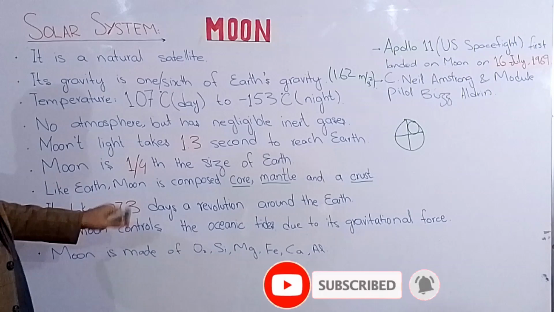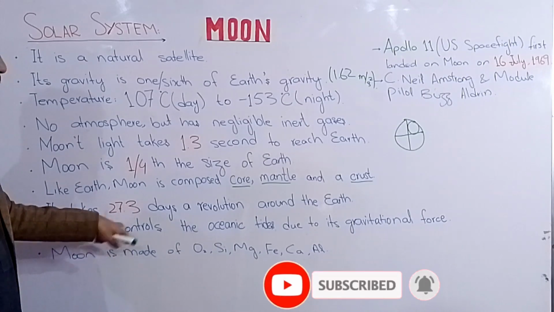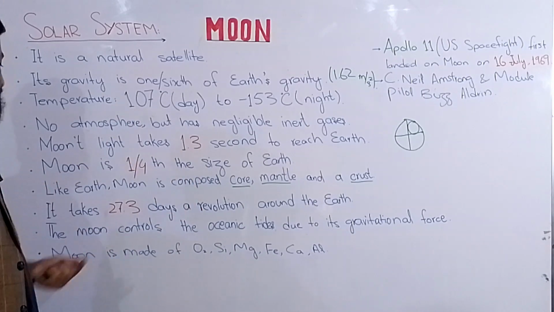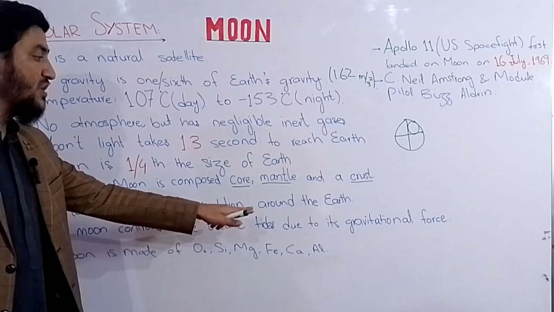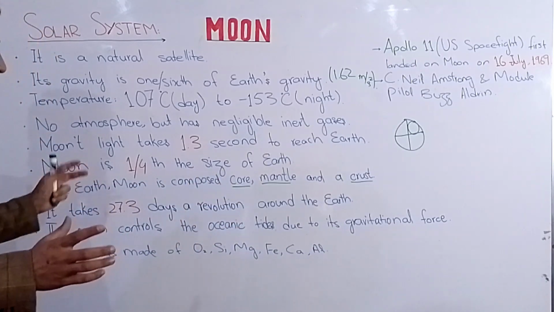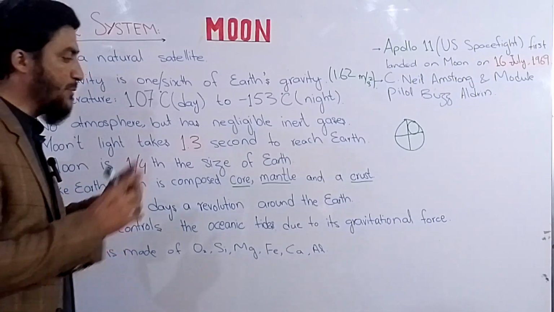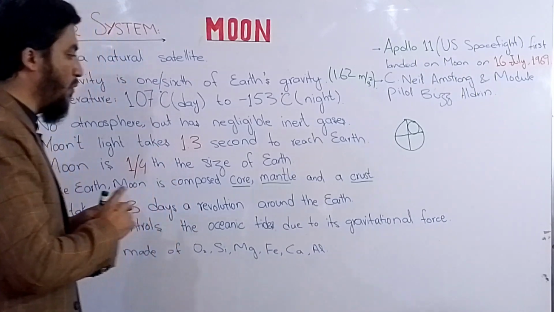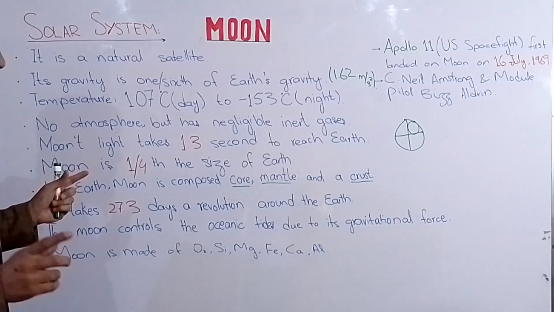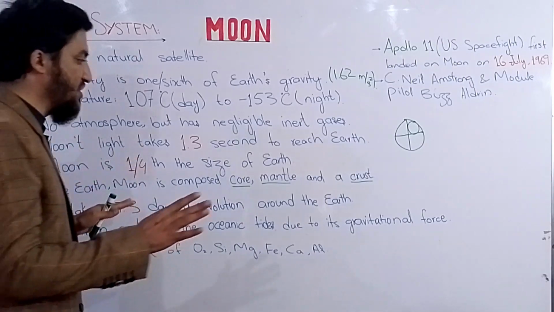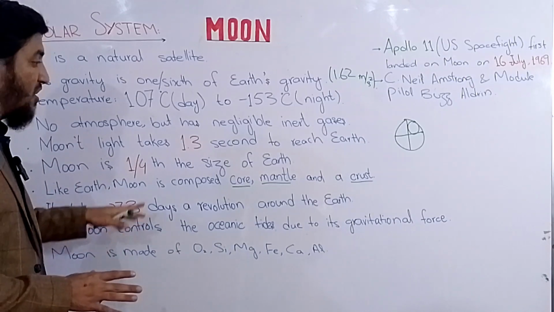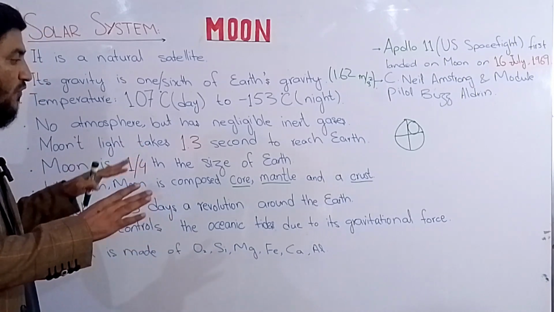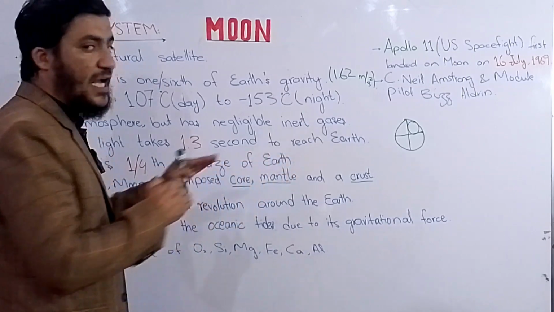The Moon takes 27.3 days to complete one revolution around the Earth. And the Moon controls the oceanic tides due to its gravitational force. Some people who have experienced oceanic voyages could have experienced the movement of the ships because the tides move forth and back.